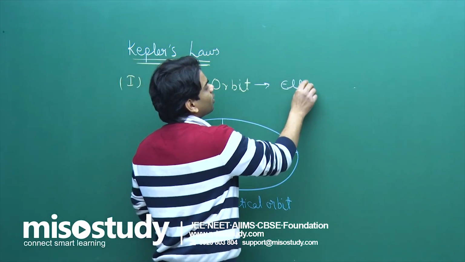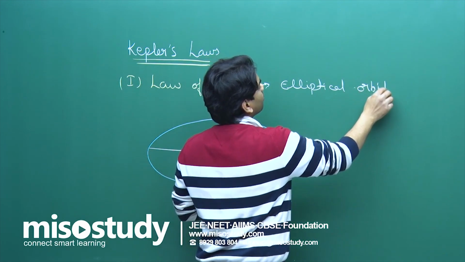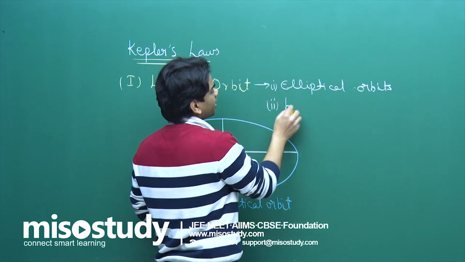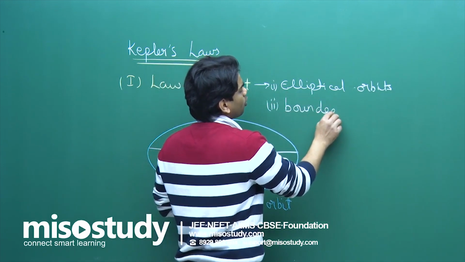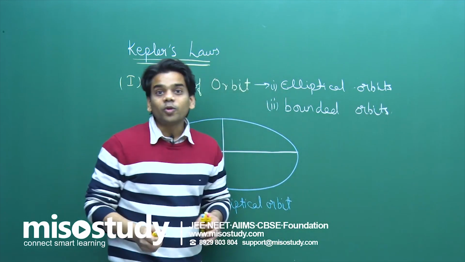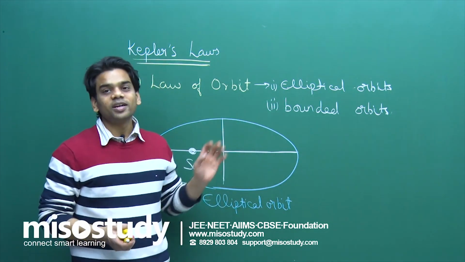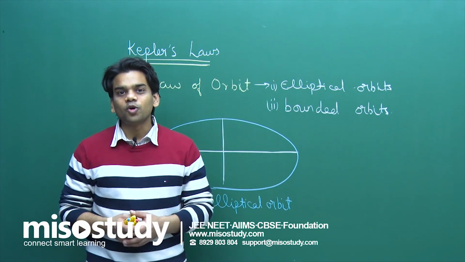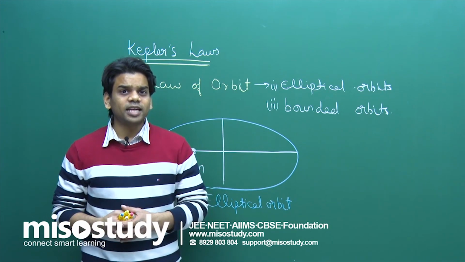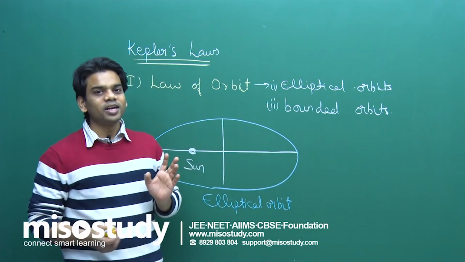So elliptical orbit is the first point, and these orbits are bounded orbits is the second. When I say bounded orbits, what do I mean? This means that these orbits are stable orbits. The net energy of the planets moving in this orbit will be negative, lower than zero. When a body has negative total energy, the body is stable and will be continuously revolving in this elliptical orbit.